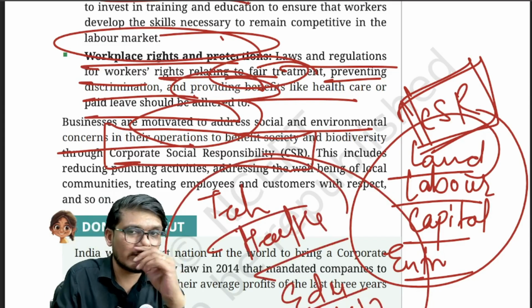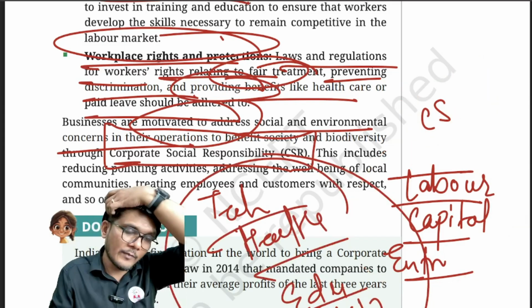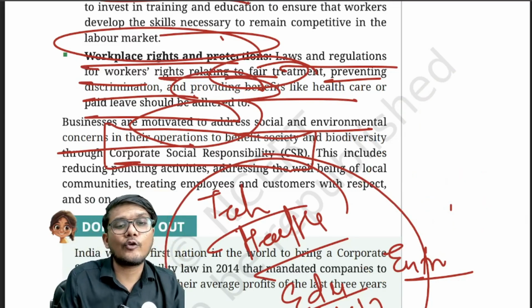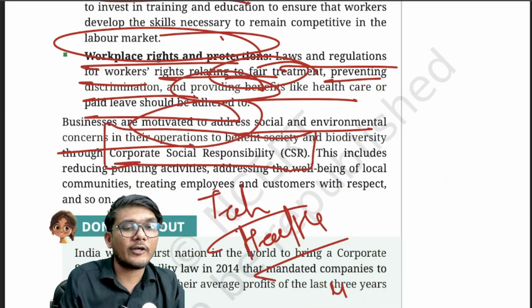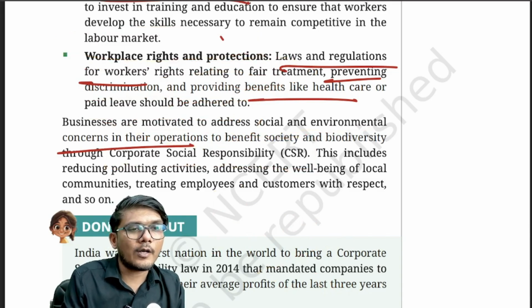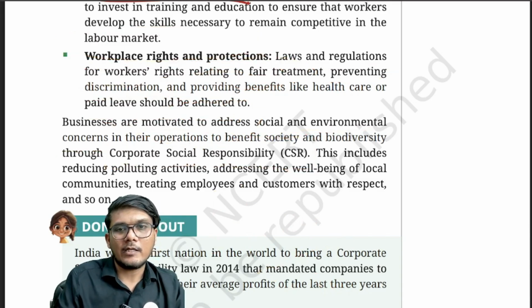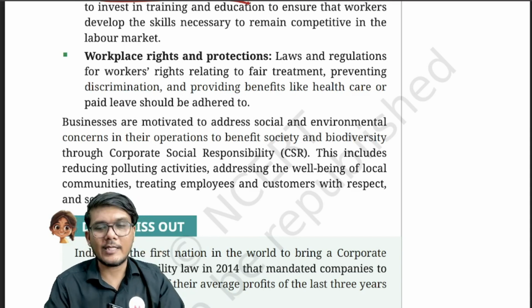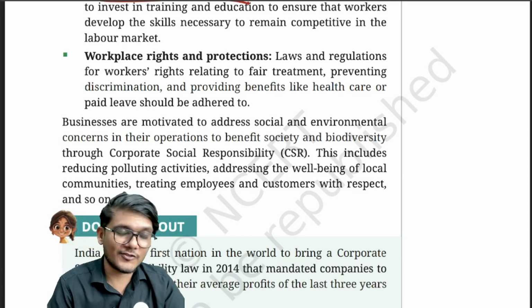Remember, just humans alone are not labor. They need to be skilled, trained, educated, and of good health in order to be converted into human capital, which can then be used for producing more in an economy.